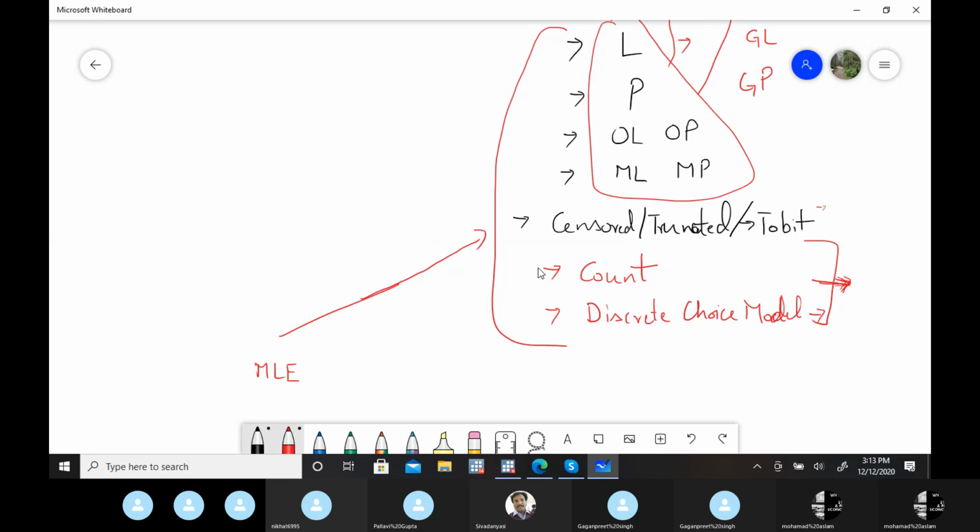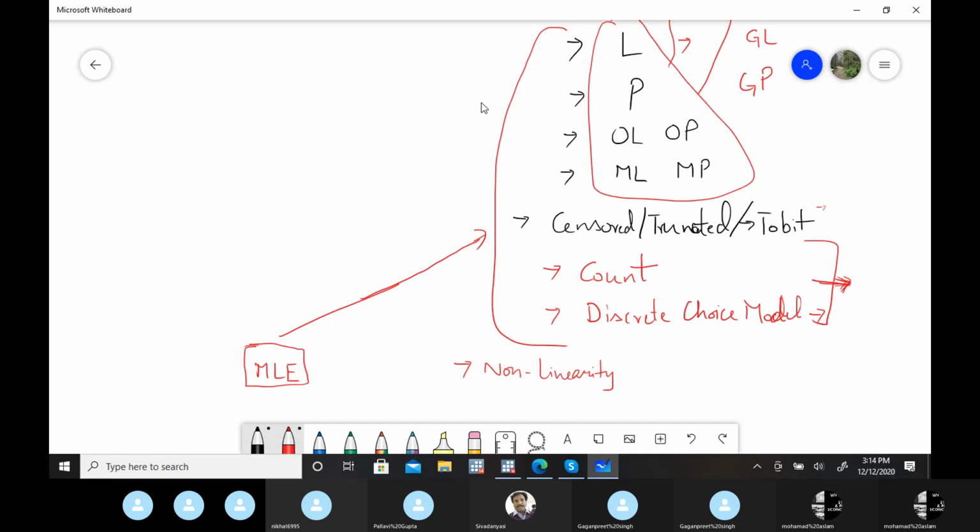And not only in these cases, but in all the other cases where non-linearity is the problem, MLE is the solution. So now you can understand how important this MLE methodology is. We can apply this MLE in n number of models.